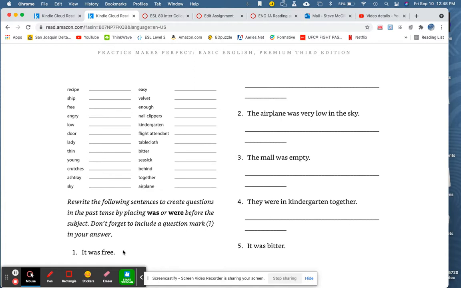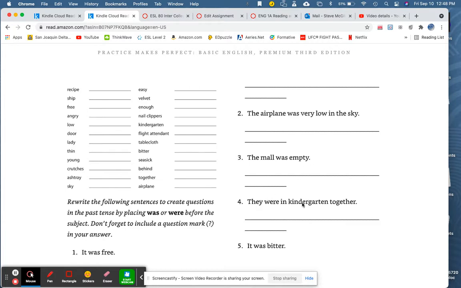Also, only write the question. You don't need to type the statement. Just create a question out of the statement and type that. 2. The airplane was very low in the sky. How would we make this a past tense question? Well, let's find the be verb, was, and put it in the front. Was the airplane very low in the sky? Question mark. 3. The mall was empty.